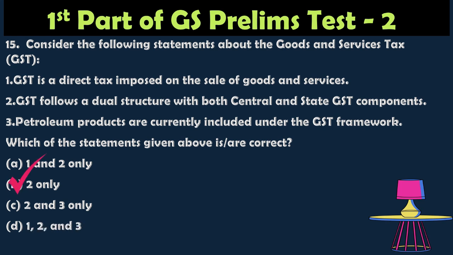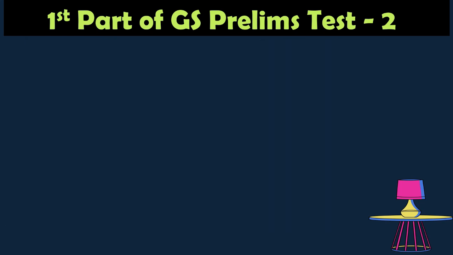The answer is option B, 2 only, because GST is not a direct tax, it's an indirect tax. So statement 1 is incorrect, as we all know. The second one, GST follows a dual GST model, CGST under the central government and SGST under the state. So statement 2 is correct. Petroleum products, that is crude oil, diesel, petrol and natural gas, are currently outside the GST framework. So statement 3 is also incorrect. So statement 2 is right.